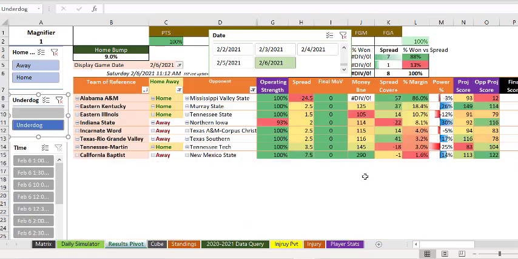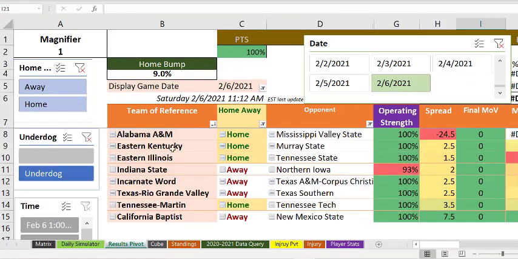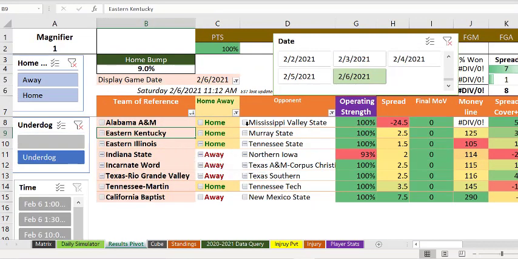There were 3 of them that it really clearly said to take, right? It's Eastern Kentucky and Eastern Illinois and Tennessee Martin, because they're all at home. And consider the other 4 as well as straight bets, because they are positive money lines. And this California Baptist, grab this. You can throw a little on this plus 290, because it's weird.